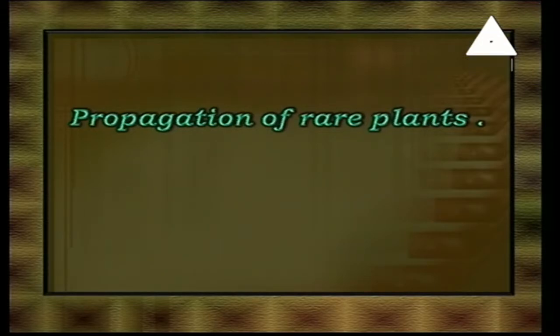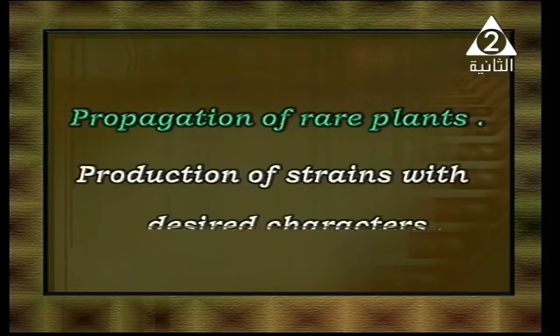We have dozens of plants that are extinct, they have disappeared, and some plants here in Egypt are very rare. Also, production of strains with desired characters. Let me discuss with you what that means.